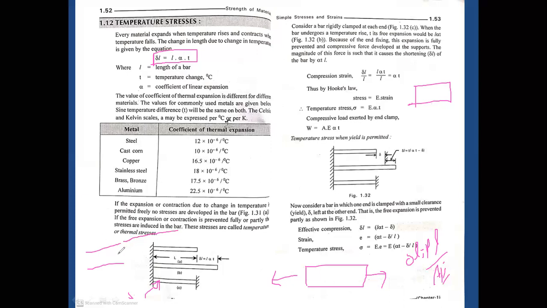So what does it change? In a summer situation, the material is getting some amount of heat. After absorbing the heat, the material has a possibility to expand its length. Okay, expand its length. So in order to allow this expansion, that's the reason we provide some gap for every rail.